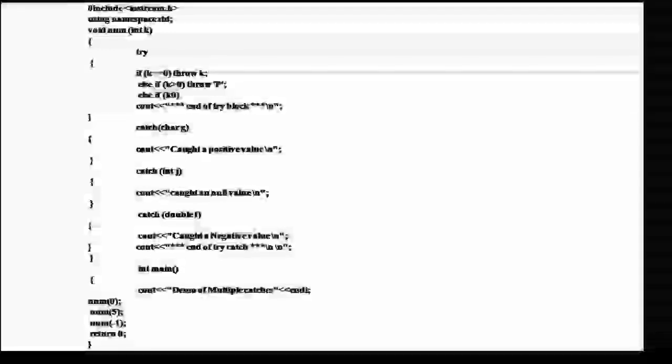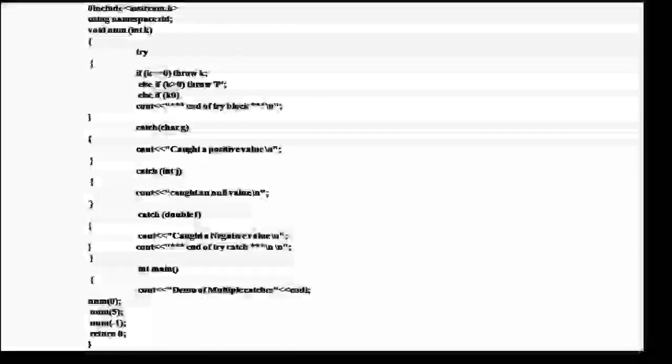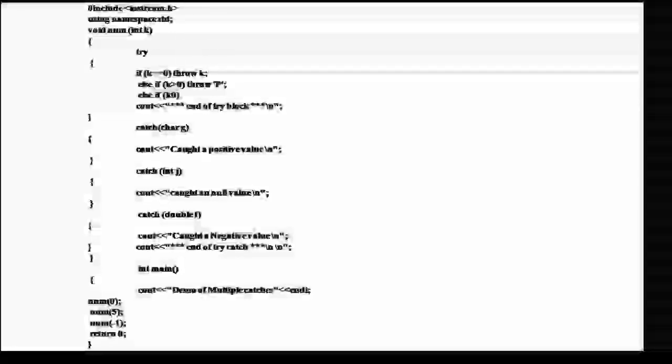What are catch multiple exceptions? In some situations, you may not be able to anticipate all possible types of exceptions, and therefore may not be able to design independent catch handlers to catch them.